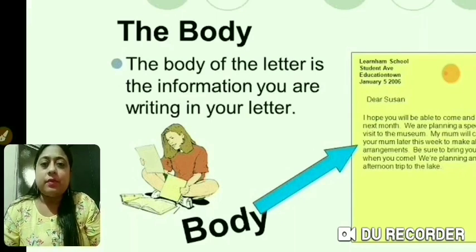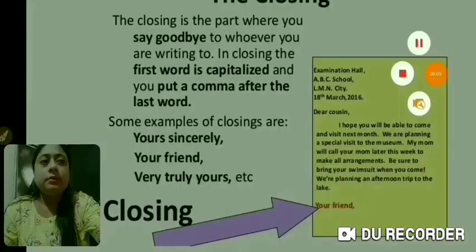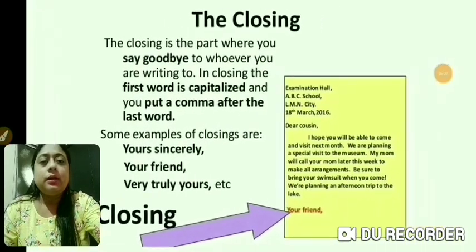The second paragraph of the body, that is the second part of the body, includes the details. It includes everything in detail we need to write according to the need of the letter. And the last paragraph of the body is the conclusion, how we conclude our letter. These are the 3 basic parts of the body. It can be more than 3, it can be 4 paragraphs, but usually we should use 3 paragraphs in the body of a letter.